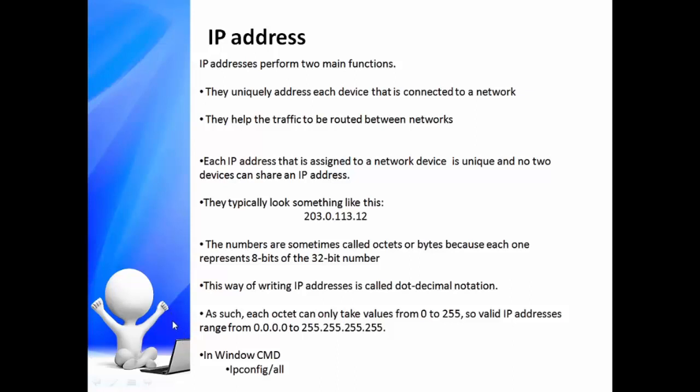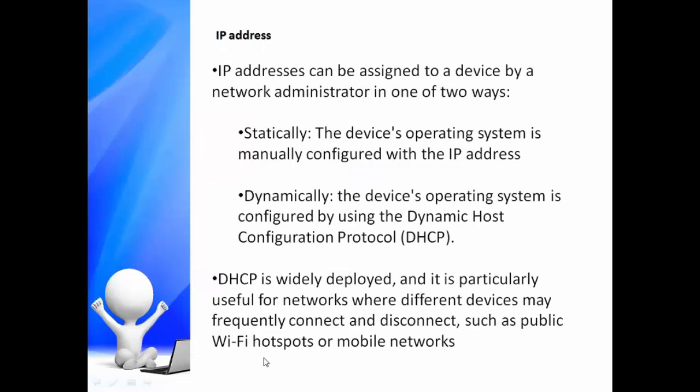You can find out what IP address has been assigned to your computer by typing ipconfig /all on Windows. If you want the same on a Linux system, then just type ip addr. IP addresses can be assigned to a device by a network administrator in one of two ways.